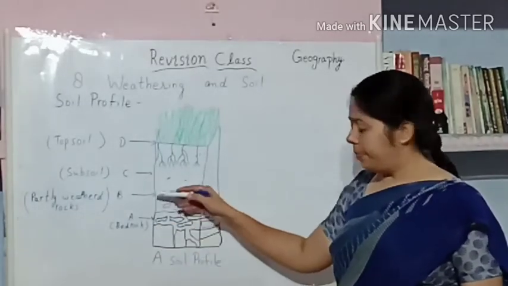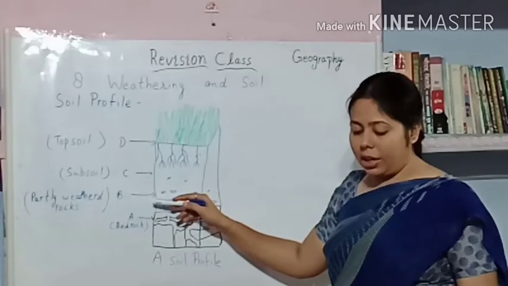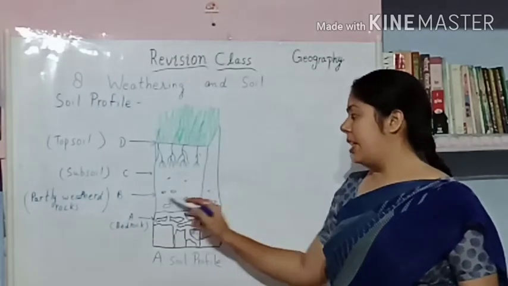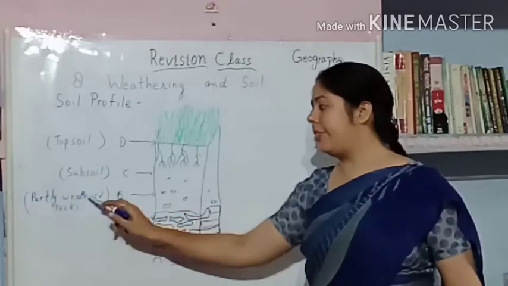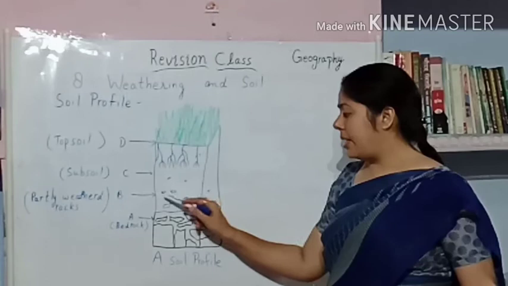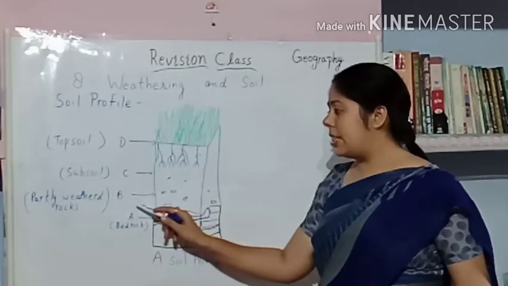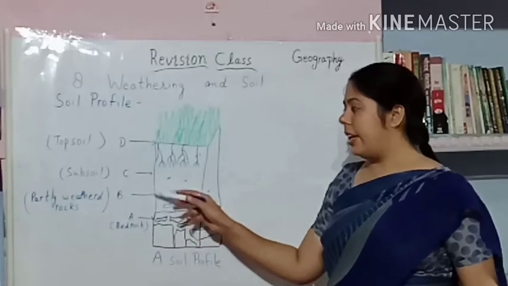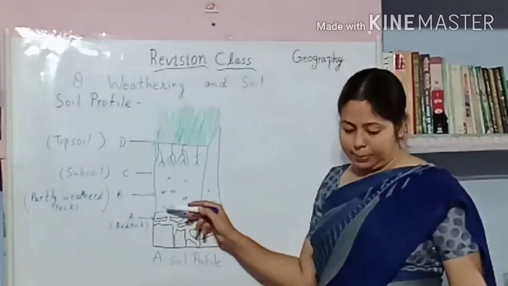Over it is a layer of partly weathered rocks, layer B. You can see in this image there are some tiny particles of rock. So this is partly weathered rock. This is the second layer of the soil profile.